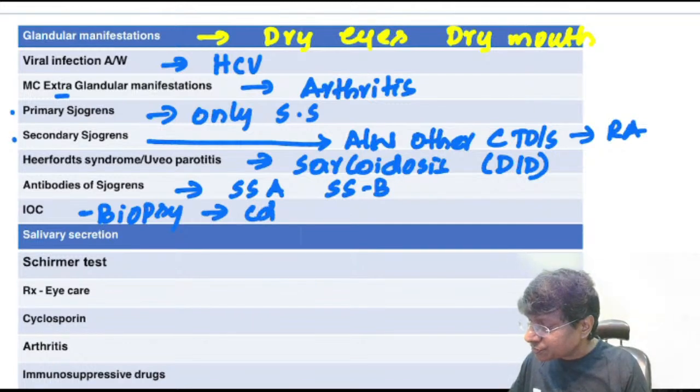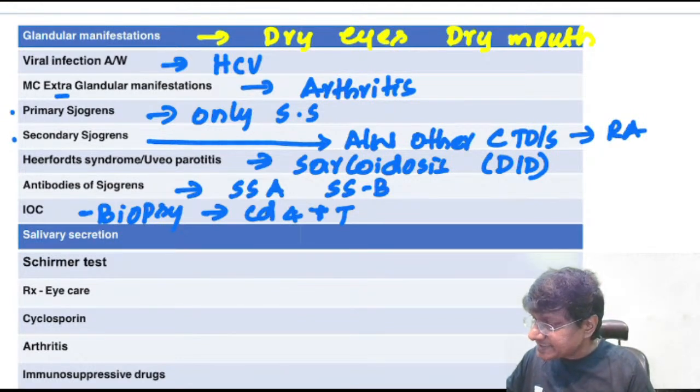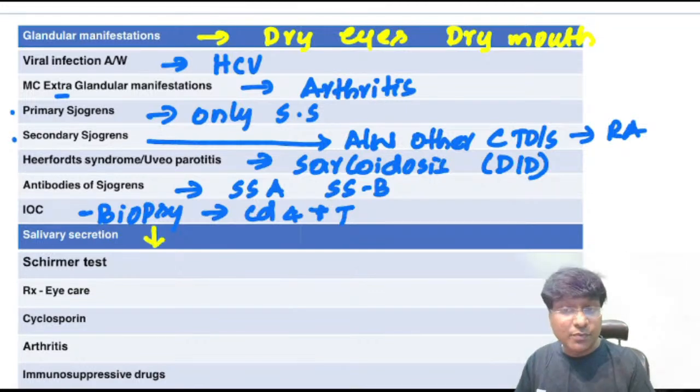The biopsy will show you the presence of CD4 plus T lymphocytes. Then what will happen to your salivary secretion? The salivary secretion will be decreased.